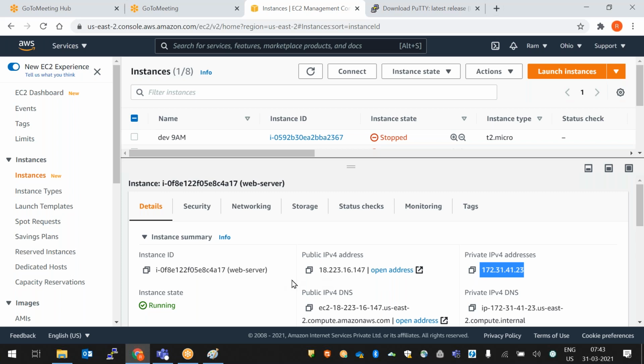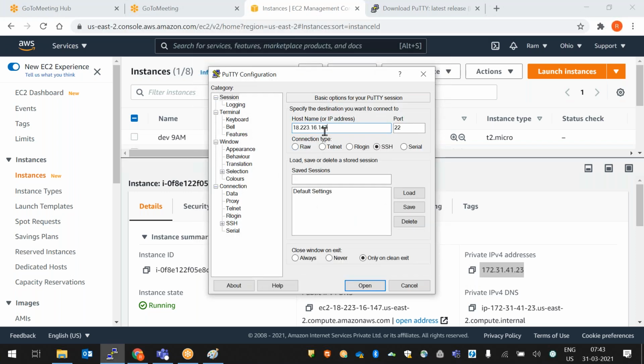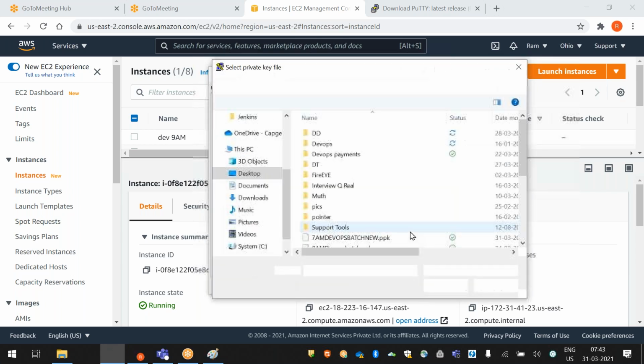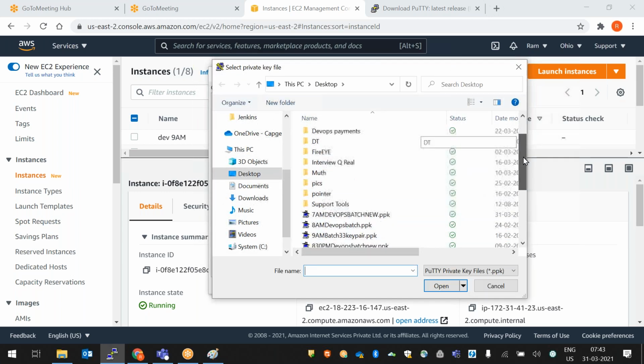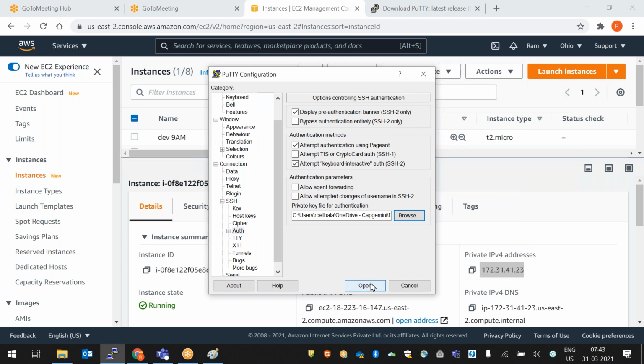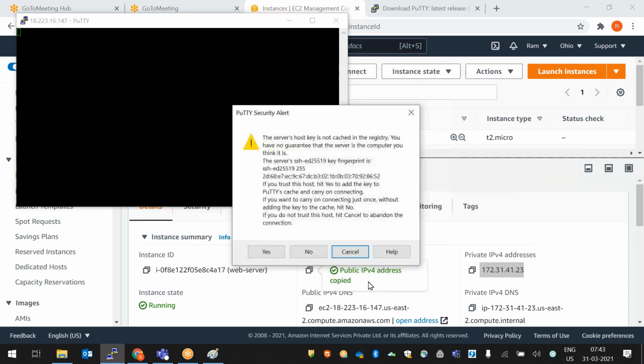Okay, fine. So here to connect to our instance, this is the public IP. Copy the public IP, click on this, it will be copied. Now open a PuTTY session, paste the IP here. Go to SSH authentication, click on authentication, click on browse. Now you can select our PPK file. So this is our PPK file. Select, open. Now it is asking. First time it will give you this alert.